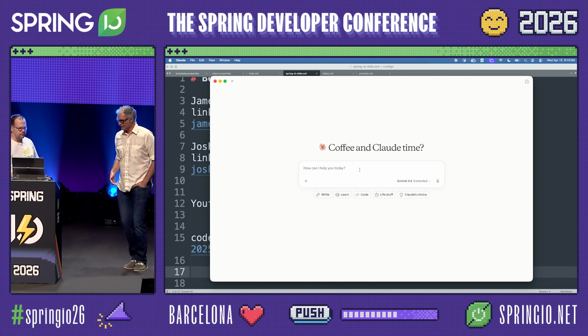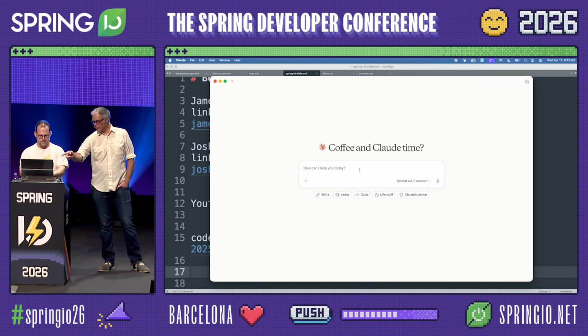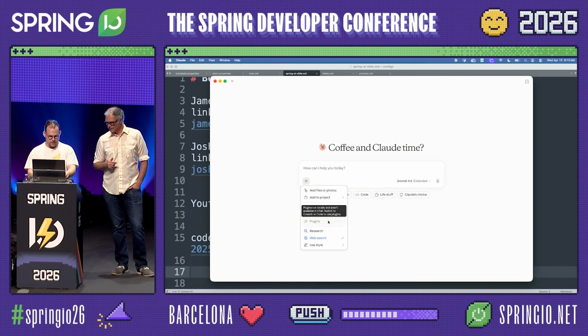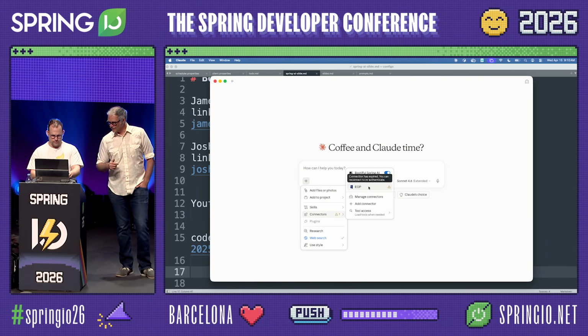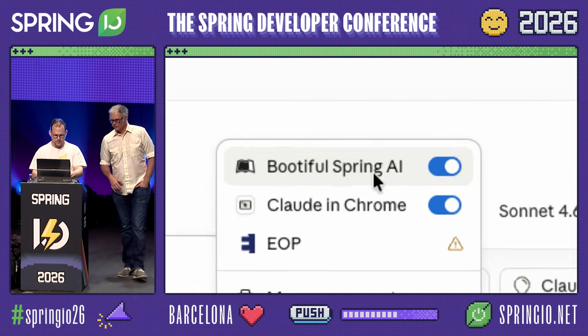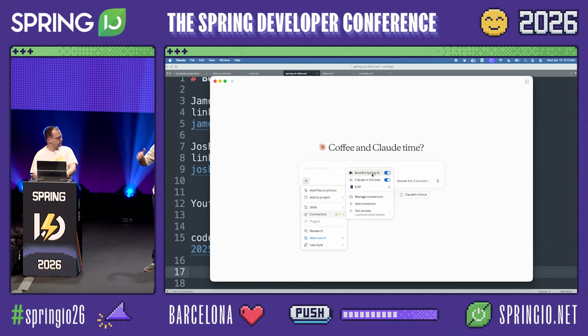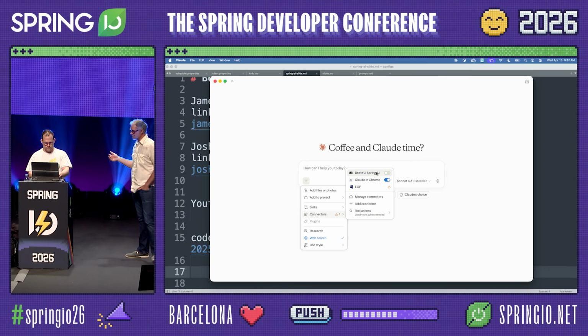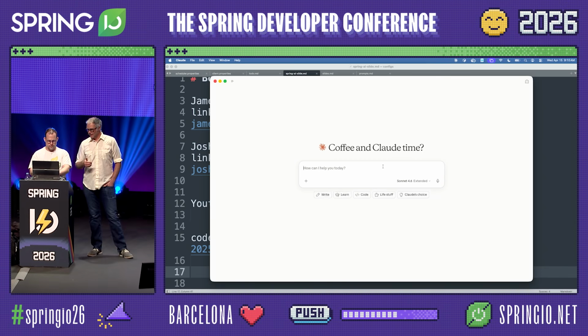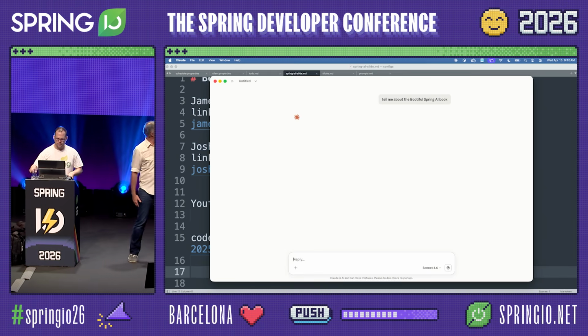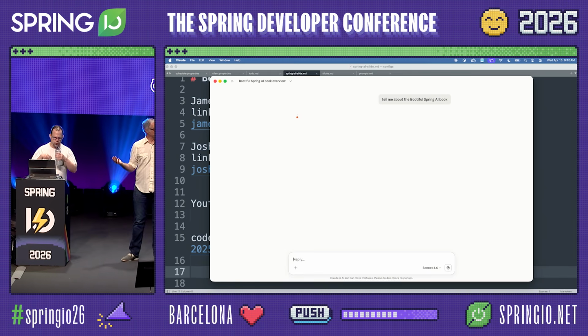So this is in Claude. First, click on that little plus button. And then connectors. So we added the Bootiful Spring AI, so it's enabled. We added our MCP server, and it has a login server. We're going to show you how to build all this stuff in a couple minutes. But now you can just go ask it, tell me about the Bootiful Spring AI book. And that's going to go off and actually call our MCP server.